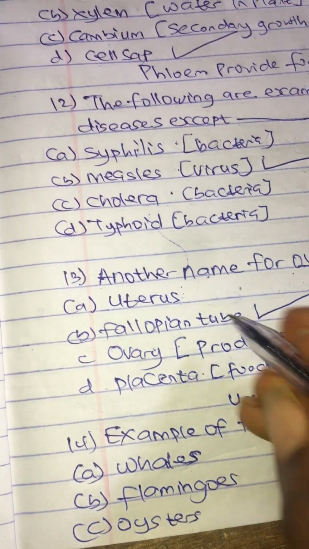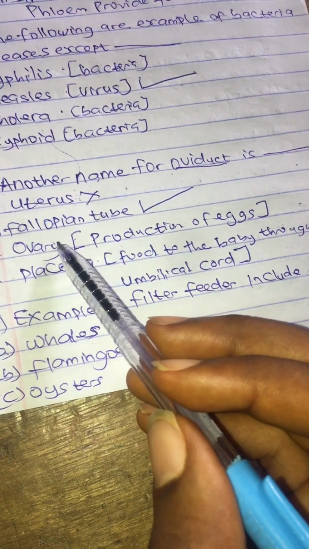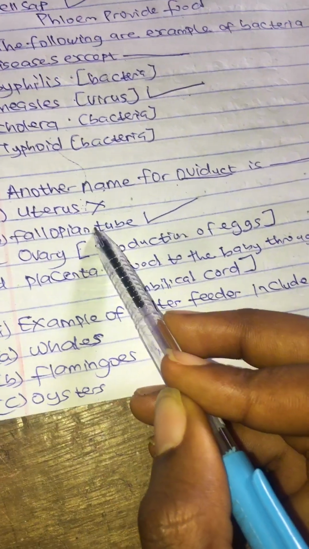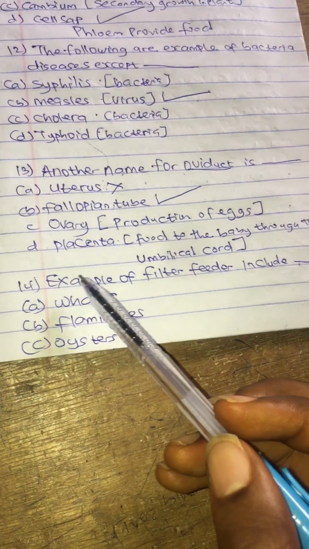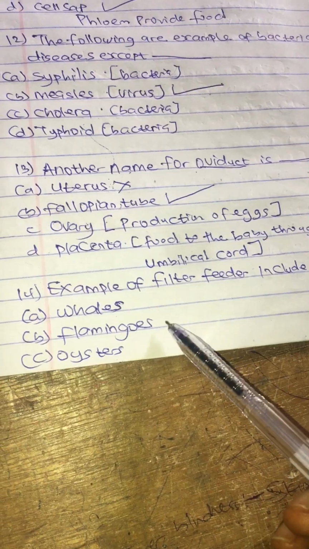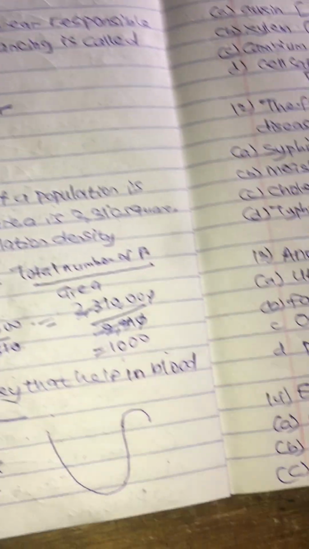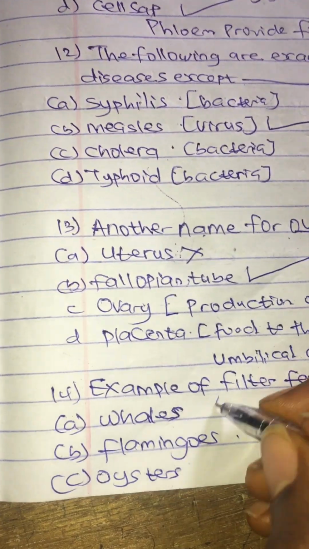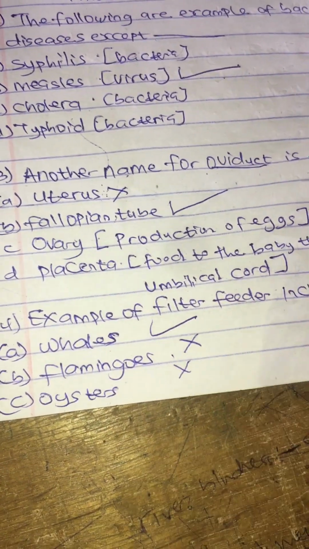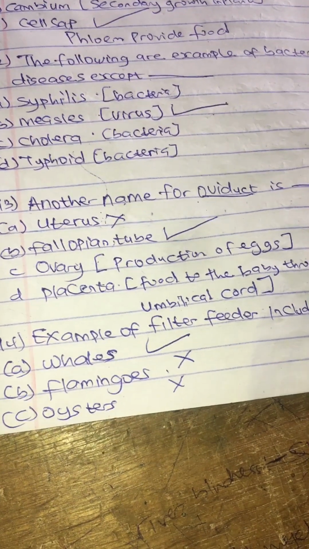So uterus is also out. So another name for oviduct is the fallopian tube. Question 14. Examples of filter feeders include dash: whales, flamingos, oysters, and the mosquito. Mosquito is out. The correct answer here is the whales. Whales are the most common filter feeders that we have.